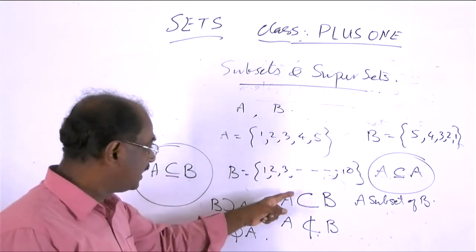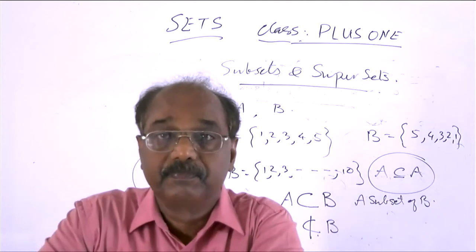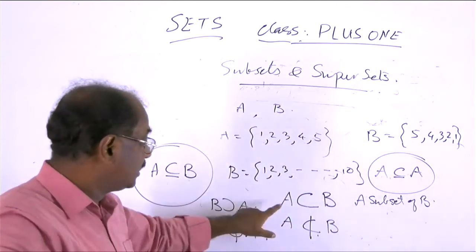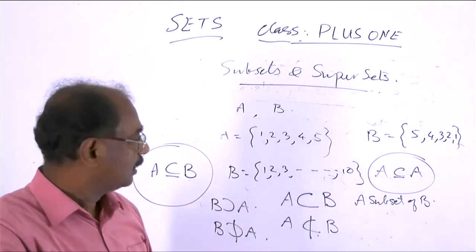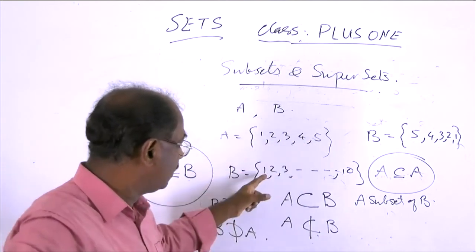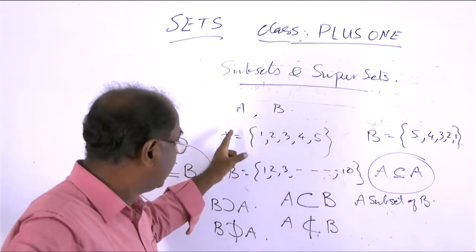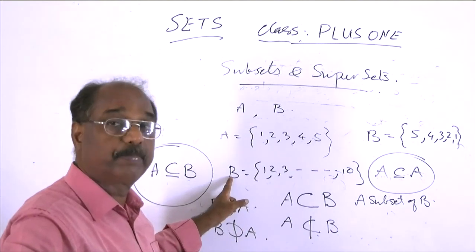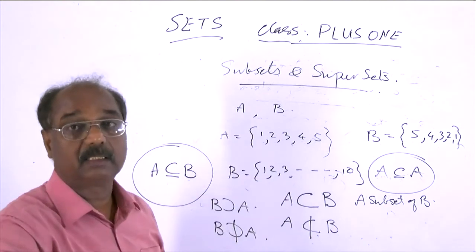If B contains at least one element more than A, in this situation A is said to be a proper subset of B. So in this case, A is 1, 2, 3, 4, 5 and B is 1, 2, 3, 4, 5, etc. up to 10. In this case, A is a proper subset of B. B is a proper superset of A.